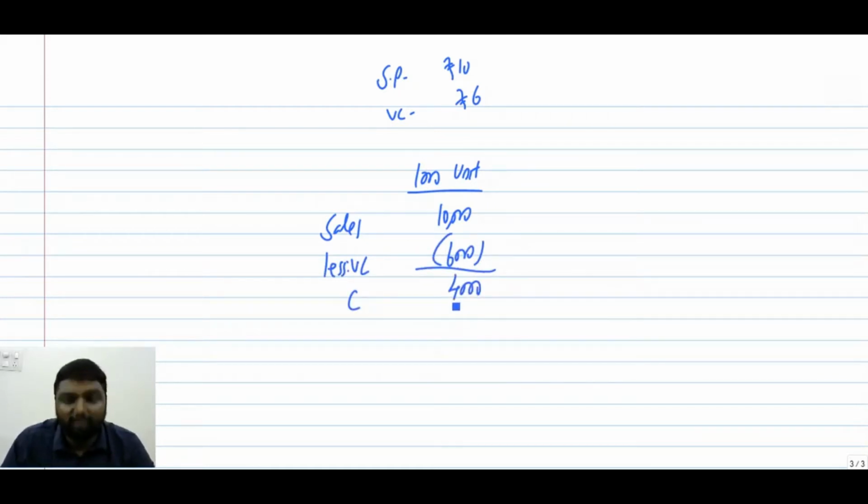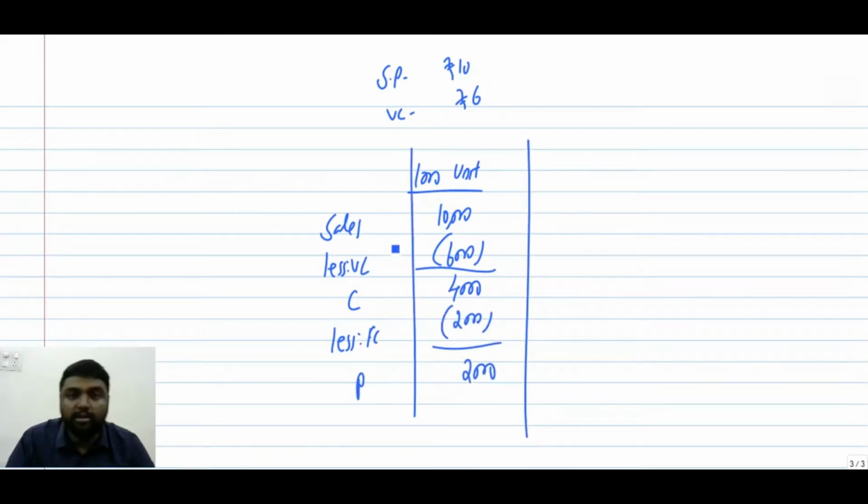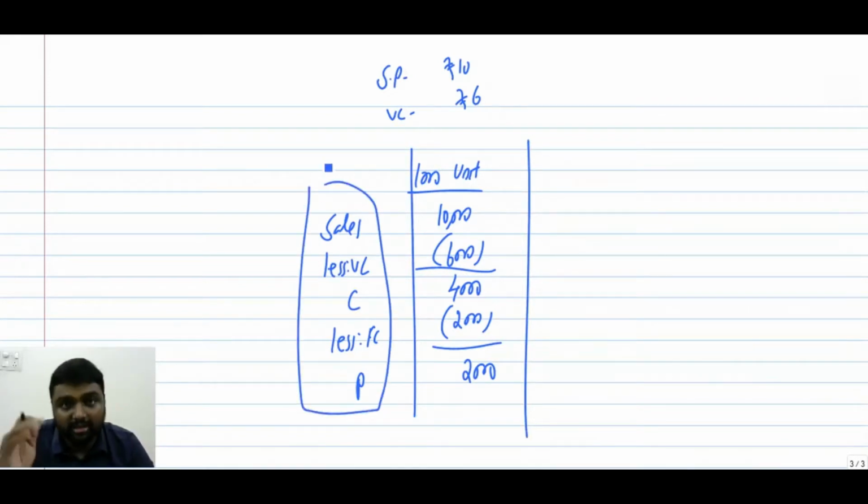Contribution is what? 4,000, less fixed cost, let's say 2,000. We have a profit of 2,000. Generally, the marginal cost income statement will be like this: sales less variable cost we call contribution, less fixed cost we get profit. This is the data for 1000 units.